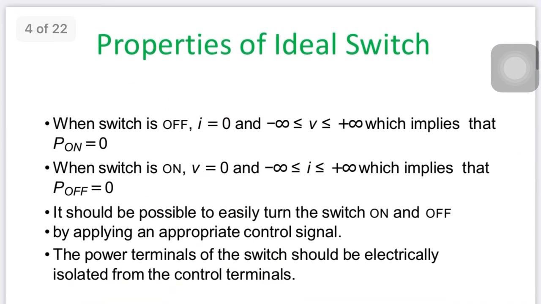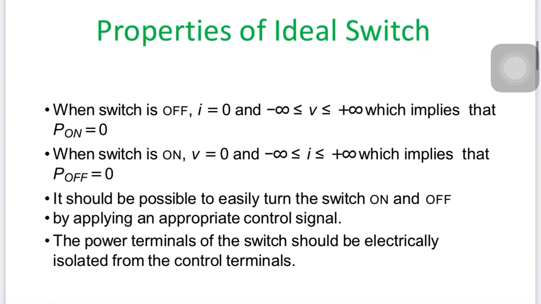Now, the properties of the ideal switch: we consider the ideal switch as a reference and try to understand its characteristics, graphically and now theoretically. When the switch is off, meaning the switch is open, remember that as case A in the IV characteristics, the current is 0, the voltage is infinite, so ultimately the power is 0.